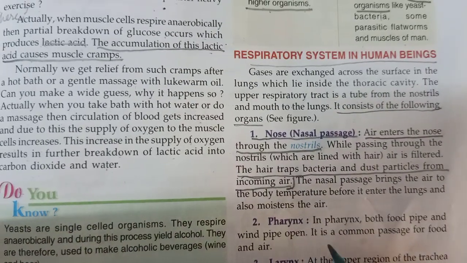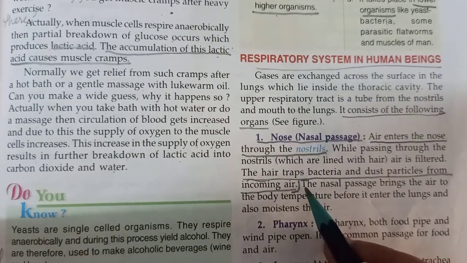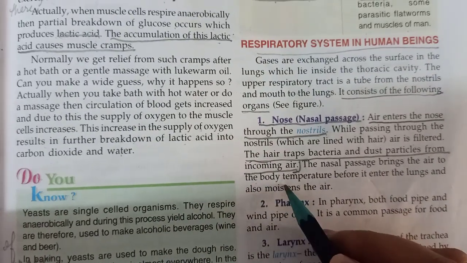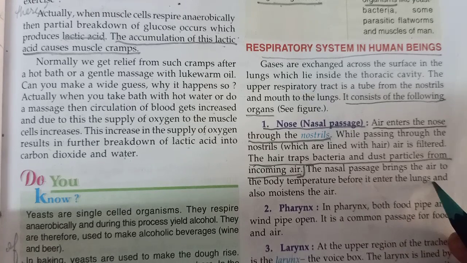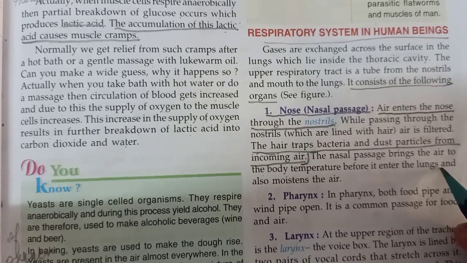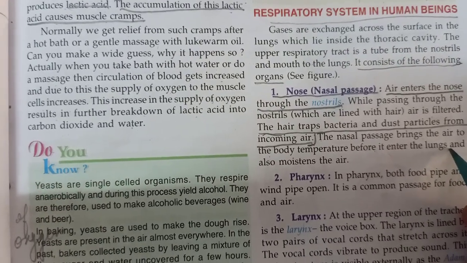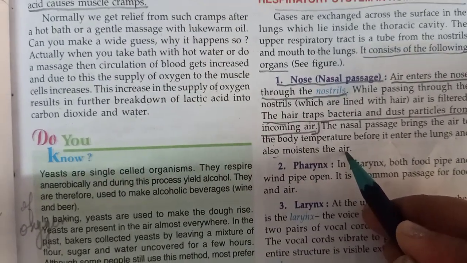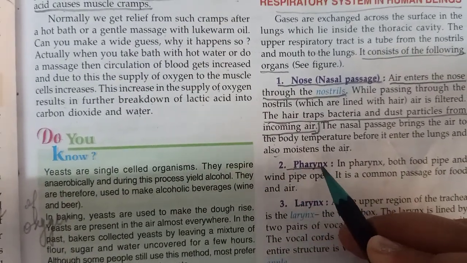Now the other thing about the nostrils, as I told you about the nasal passages, is that it brings the air to body temperature before it enters the lungs, that is, it warms up the air before it reaches the lungs, and it also moistens the air. Now the second organ is the pharynx.